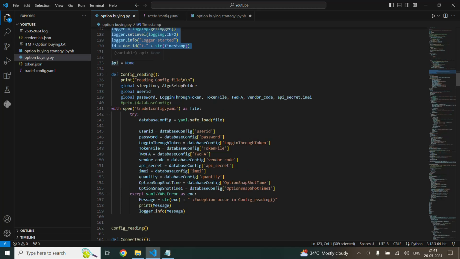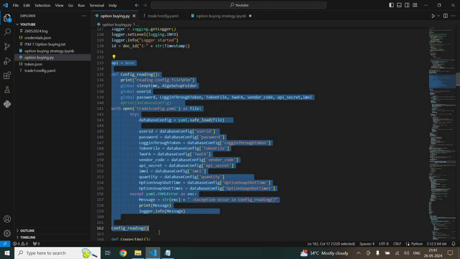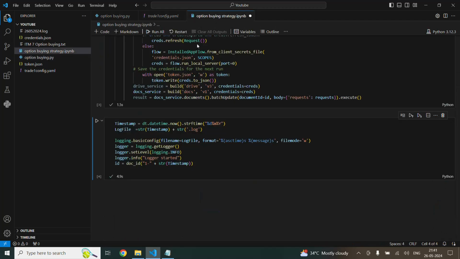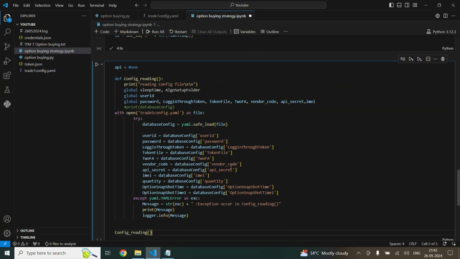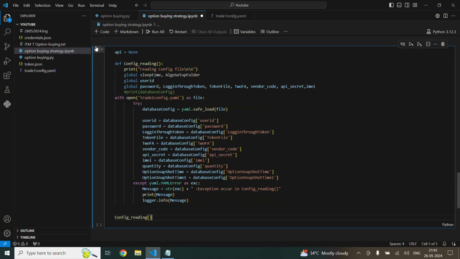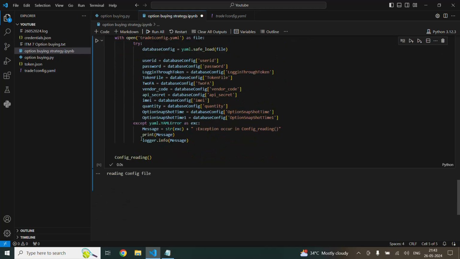I'm gonna copy all these details and run this now. As mentioned, reading config only has been entered. And the next part of the code is